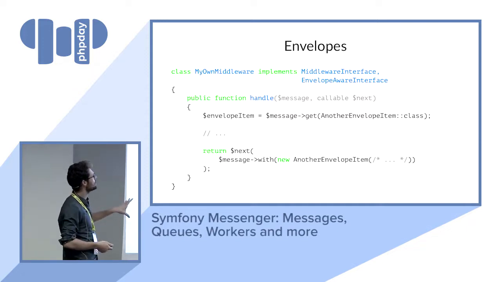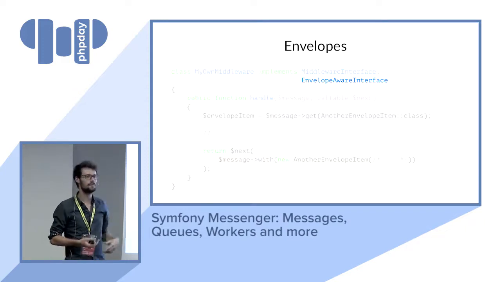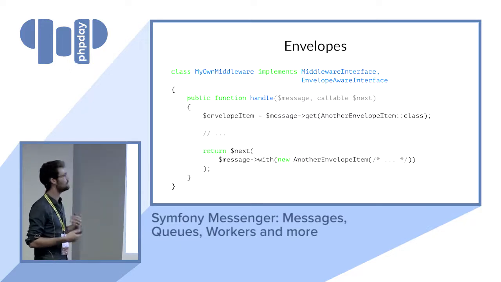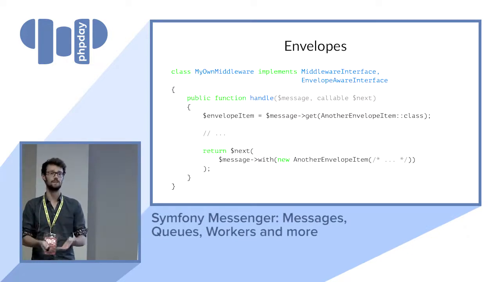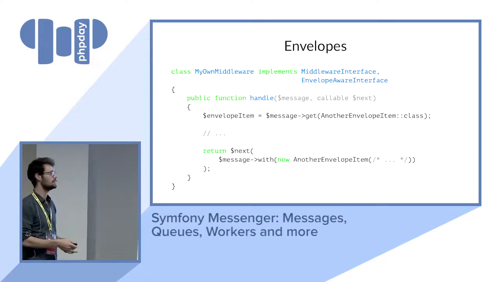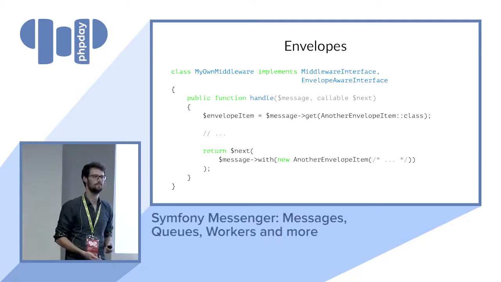In here, what you can see is that if you've got this very special envelope-aware interface on the middleware, instead of just getting the message, you can also get the envelope directly. So you can get your item, some configuration that you've put when dispatching the message. And you can also enhance the message by adding your own items on the envelope.